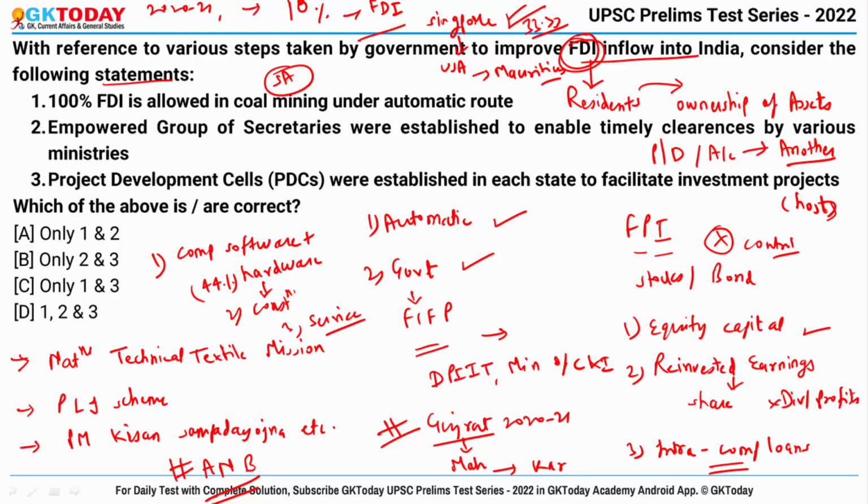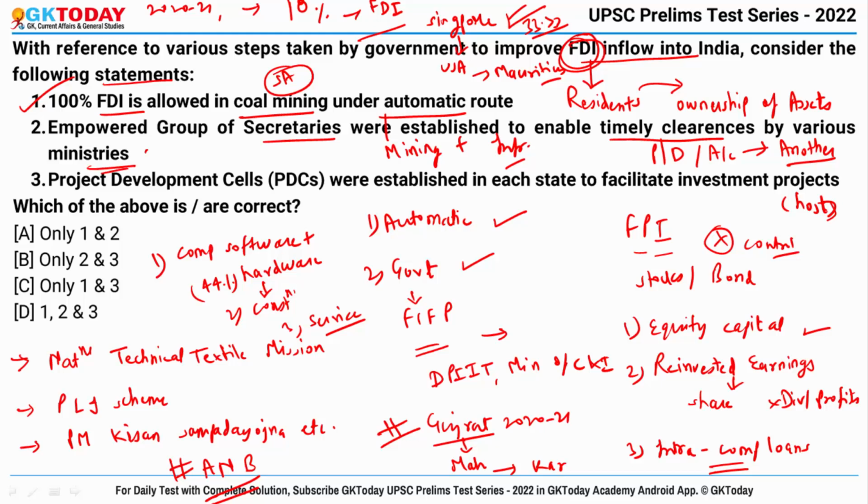I think we have talked a lot about FDI inflow. First is, 100% FDI is allowed in coal mining under the automatic route. Yes, the government has allowed 100% foreign direct investment in the coal sector under the automatic route, and the investment is allowed in mining as well as allied infrastructure. This is right. The second statement says empowered group of secretaries were established to enable timely clearances by various ministries.